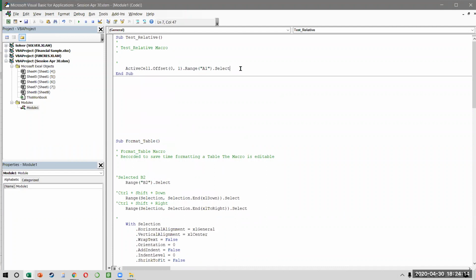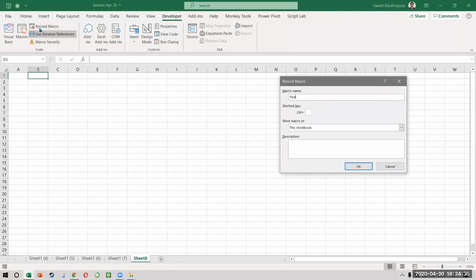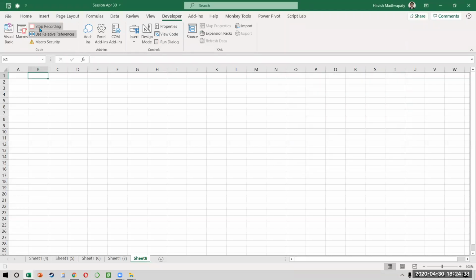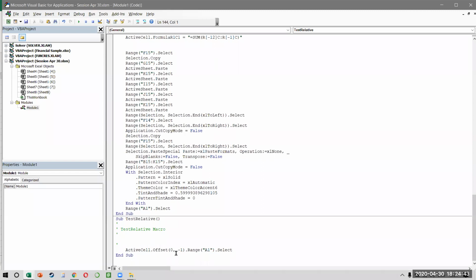This means that I have not gone from A1 to B1. I have shifted from the cell A1 one column to the right. So what is 0? 0 means that I'm on the same row, and 1 means that I have moved one column. So I'll just do it once again so that you understand how it works. Imagine you started on B1, okay? Let's quickly record another macro. We call this test relative. Now when I go from B1 to A1, what does it do? It records active cell offset 0, -1. That means I was on the same row, but I moved one column to the left.